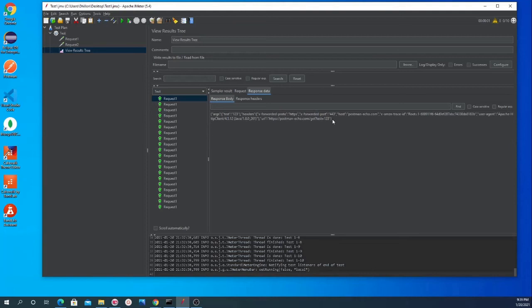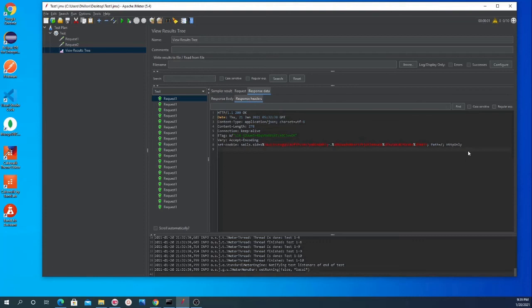There are two formats, JSON and XML. Please read about it. There is not much of a difference in both. Usually JSON has key values, so this is a key and this is a value, whereas XML is going to have tags. Moving on, over here we have response headers too. The server is going to send some kind of response headers as well. The very first thing you will notice is the status code, which is 200.